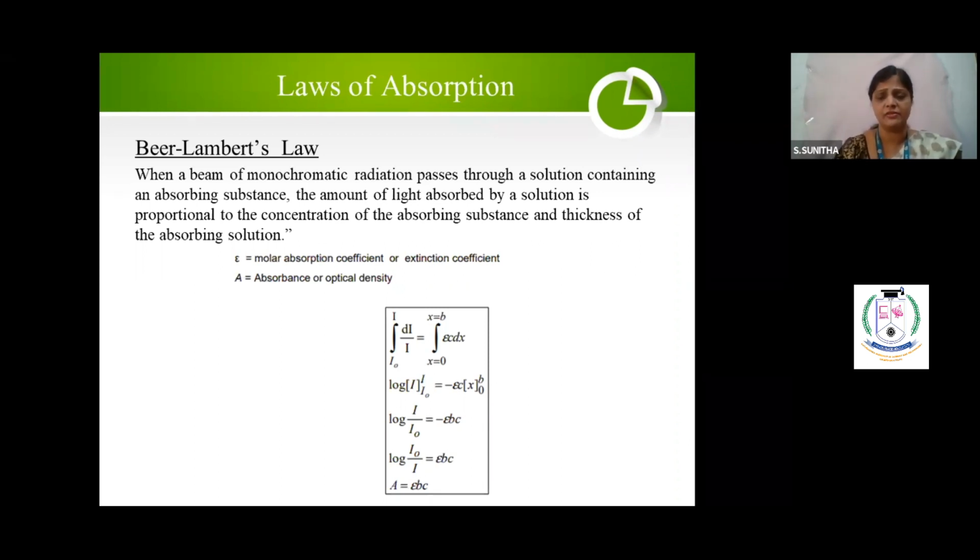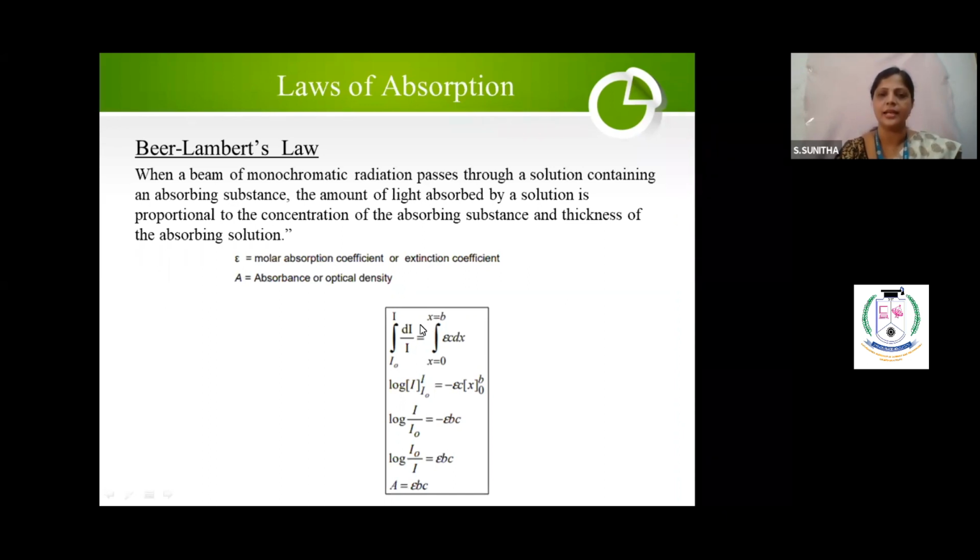The same derivation, I am not going to change anything. I will tell you what epsilon is later. The same thing, dI by I is equal to epsilon C dx. I used K in Lambert's law. In Beer's law, I used K prime. I want to use some other constant, hence I have used this. This is not E, this is called epsilon.